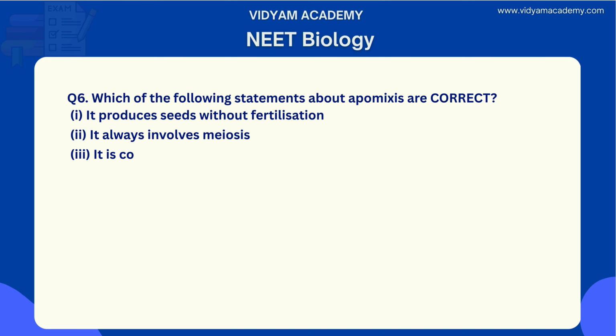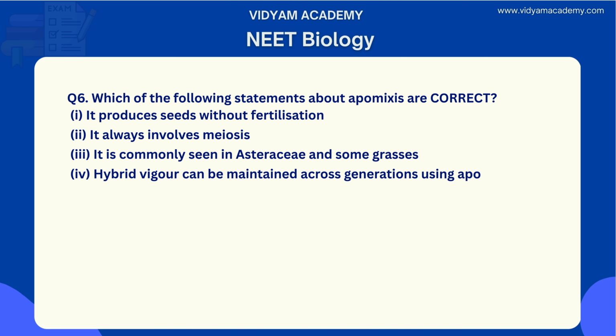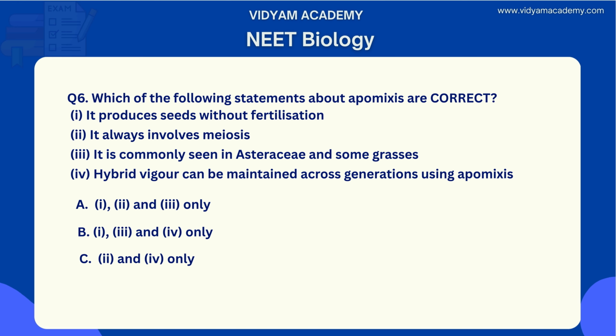The first one: it produces seeds without fertilization. Option 2: it always involves meiosis. Option 3: it is commonly seen in Asteraceae and some grasses. Option 4: hybrid vigor can be maintained across generations using apomixis. Which of the following statements about apomixis are correct here? Option A: 1, 2, 3 only. Option B: 1, 3, 4 only. Option C: 2 and 4 only. Option D: 1 and 3 only.